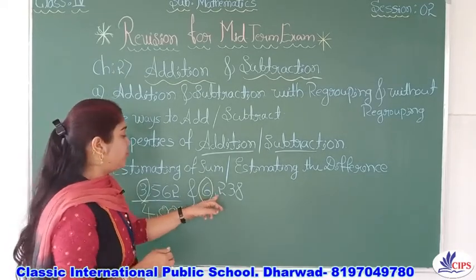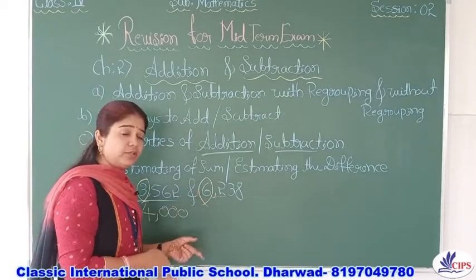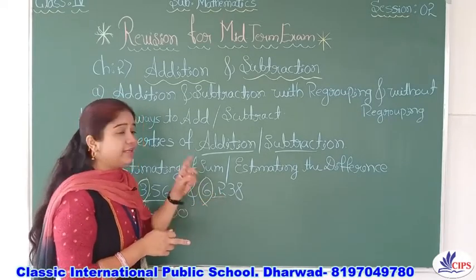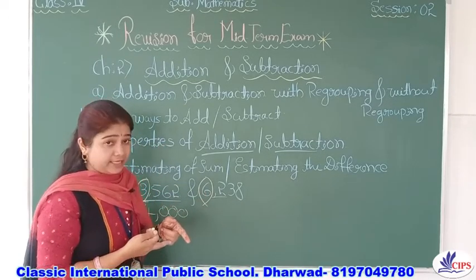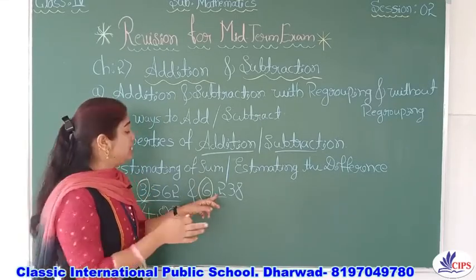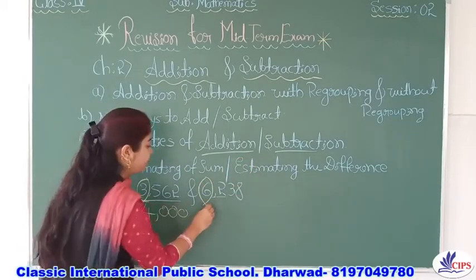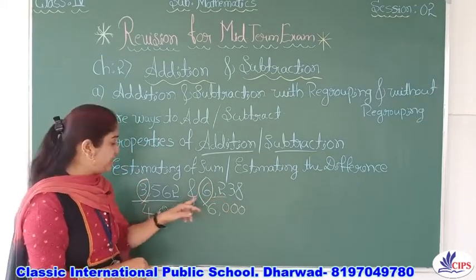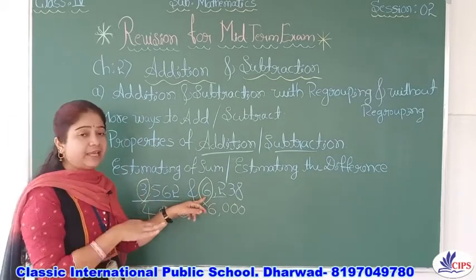Okay, and what about this? Same thing. Here also we should round to the nearest thousand. If we are rounding to the nearest thousand, concentrate on the hundreds. Look at this hundreds digit. What is there? 2. Is it less than 5 or more than 5? Yes, it is less than 5. Less than 5 means what you have to do? Keep this number as it is. The rest is 00 only. That is 6000, because it is less than 5. Here it is equal to 5, so we increase this number. Here it stays the same.